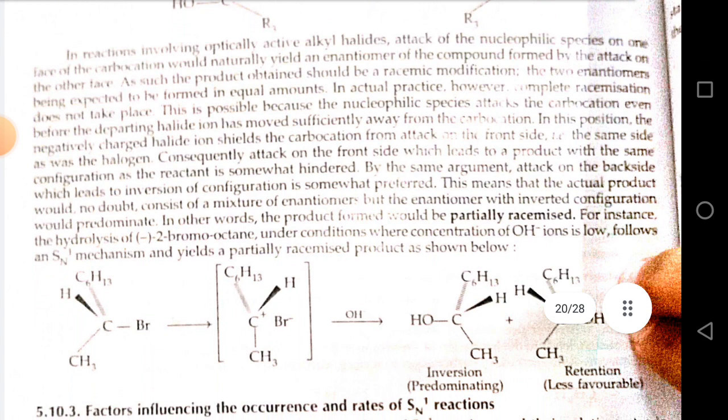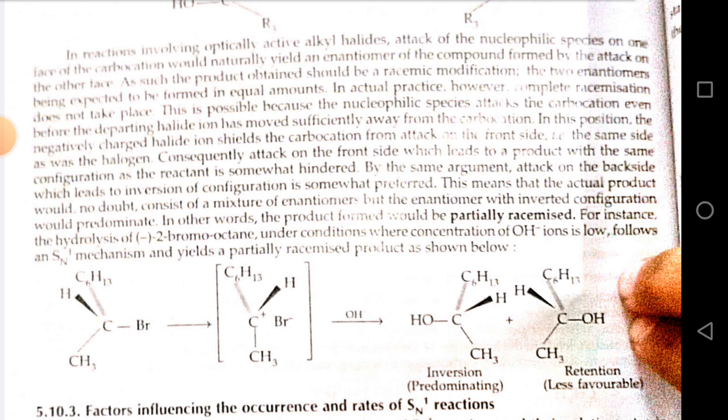In reaction involving optically active alkyl halide, attack of the nucleophile species on one face of the carbocation would naturally yield an enantiomer of the compound formed by the attack on the other face. As such, the product obtained should be a racemic modification, the two enantiomers being expected to be formed in equal amount. In actual practice, however, complete racemization does not take place.